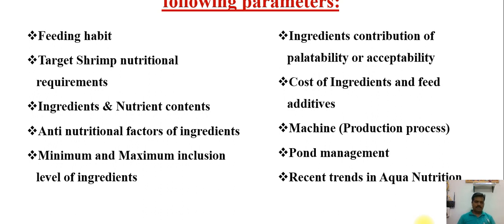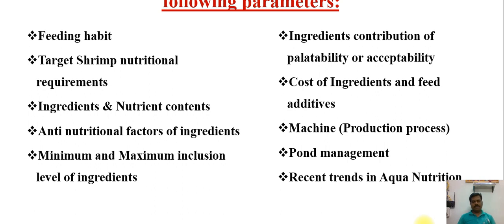Then the target of shrimp nutritional requirement. We need to know how much protein, energy and amino acid balance, and calcium and phosphorus levels are also needed for growth. That is the target nutrients, and here, in 120 days, a minimum of 20 gram body weight is needed. Based on that we need various life stages: starter, grower, finisher. Here they are called feed types, different kinds like 1, 2, 3, 4, 5. Based on the growth, they change the feed parameters also.